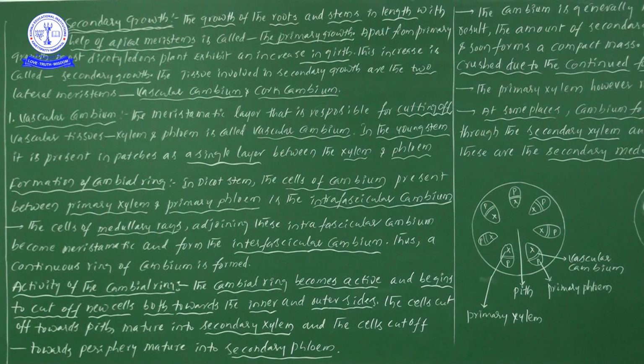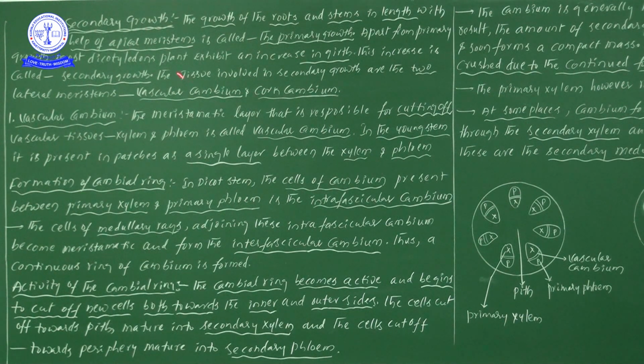But after a few years, the stem diameter will definitely be increased. In our subject's point of view, the girth is increased, and when this girth is increased, automatically the stem size will be increased. This increase is called secondary growth. It is not the first growth, it is secondary growth.